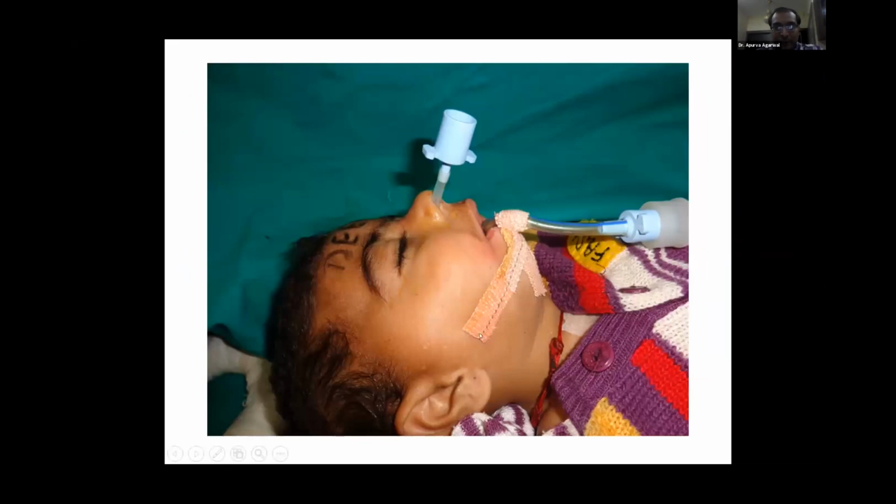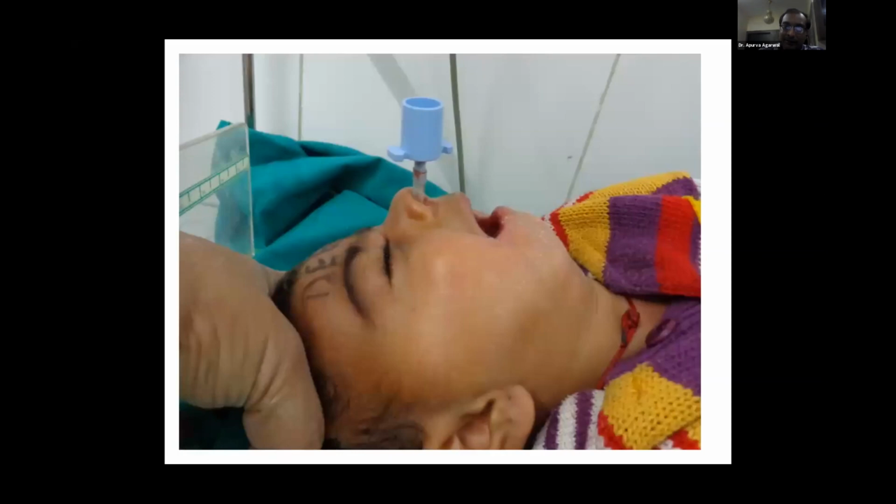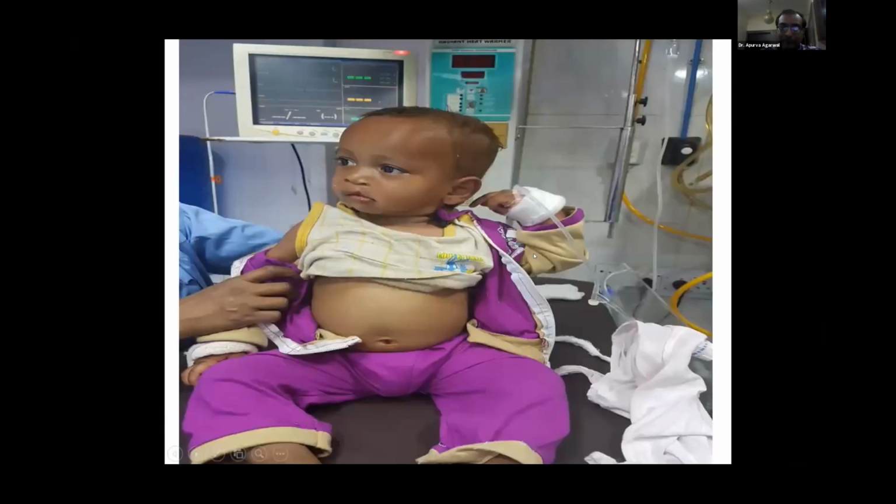The child which I have shown you previously with the Pierre Robin sequence: before the extubation, a nasopharyngeal tube, or even a small endotracheal tube which has been cut so as to behave like a nasopharyngeal airway, must be placed before extubation, because these children will have airway issues leading to tongue fall, and the child will go into apnea, distress. Hence, a nasopharyngeal airway must be placed before extubation. This is the same child with a nasopharyngeal airway in place and the endotracheal tube has been extubated.